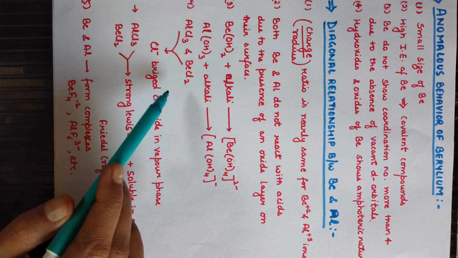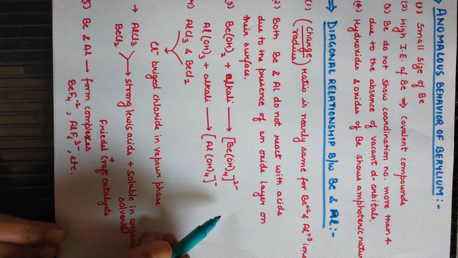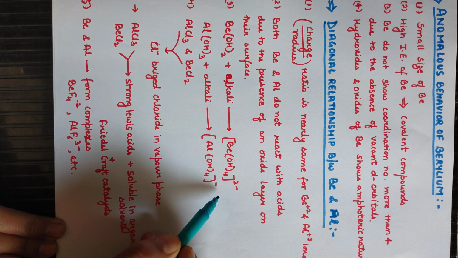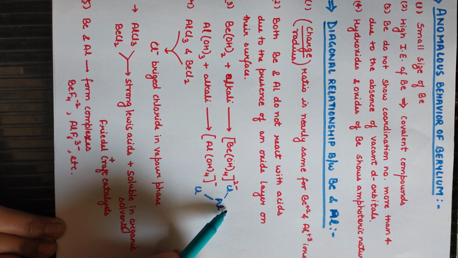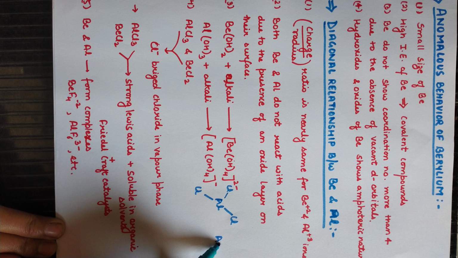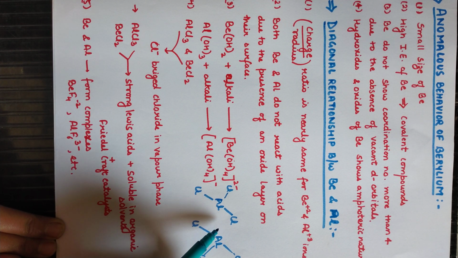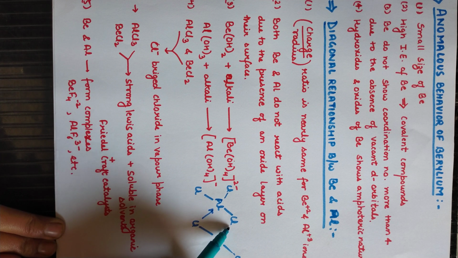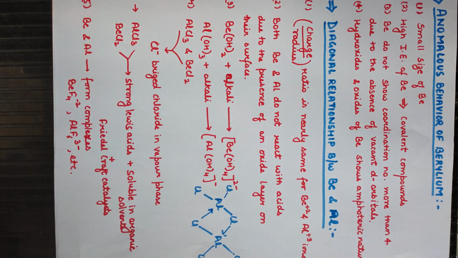We can see the structure of aluminium chloride: this is aluminium, this is chlorine, then AlCl3, so this is one more chlorine, and then one more aluminium is there, with chlorine and chlorine. What happens when the molecules come together? Then a bridged chloride is there. So this actually happens in the case of aluminium chloride.